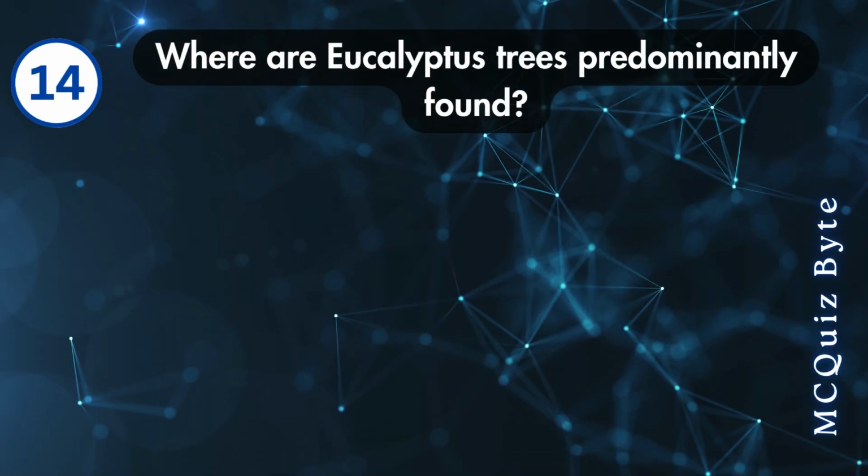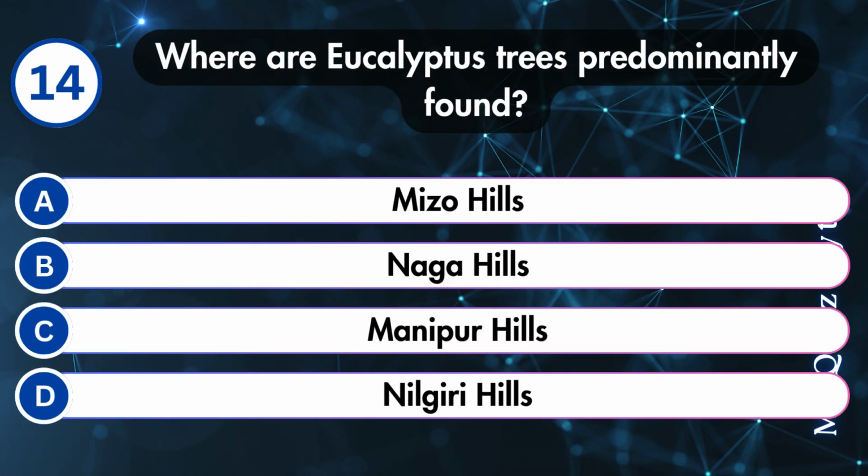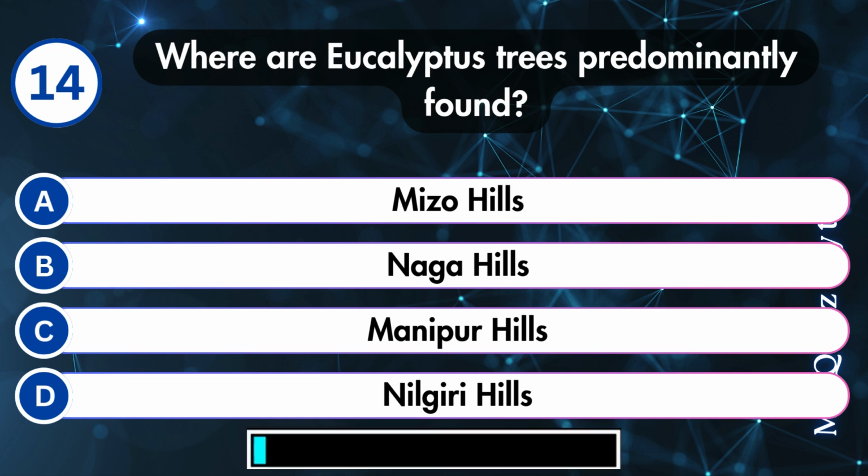Where are eucalyptus trees predominantly found? Mizo Hills, Naga Hills, Manipur Hills, or Nilgiri Hills? Correct answer is D.